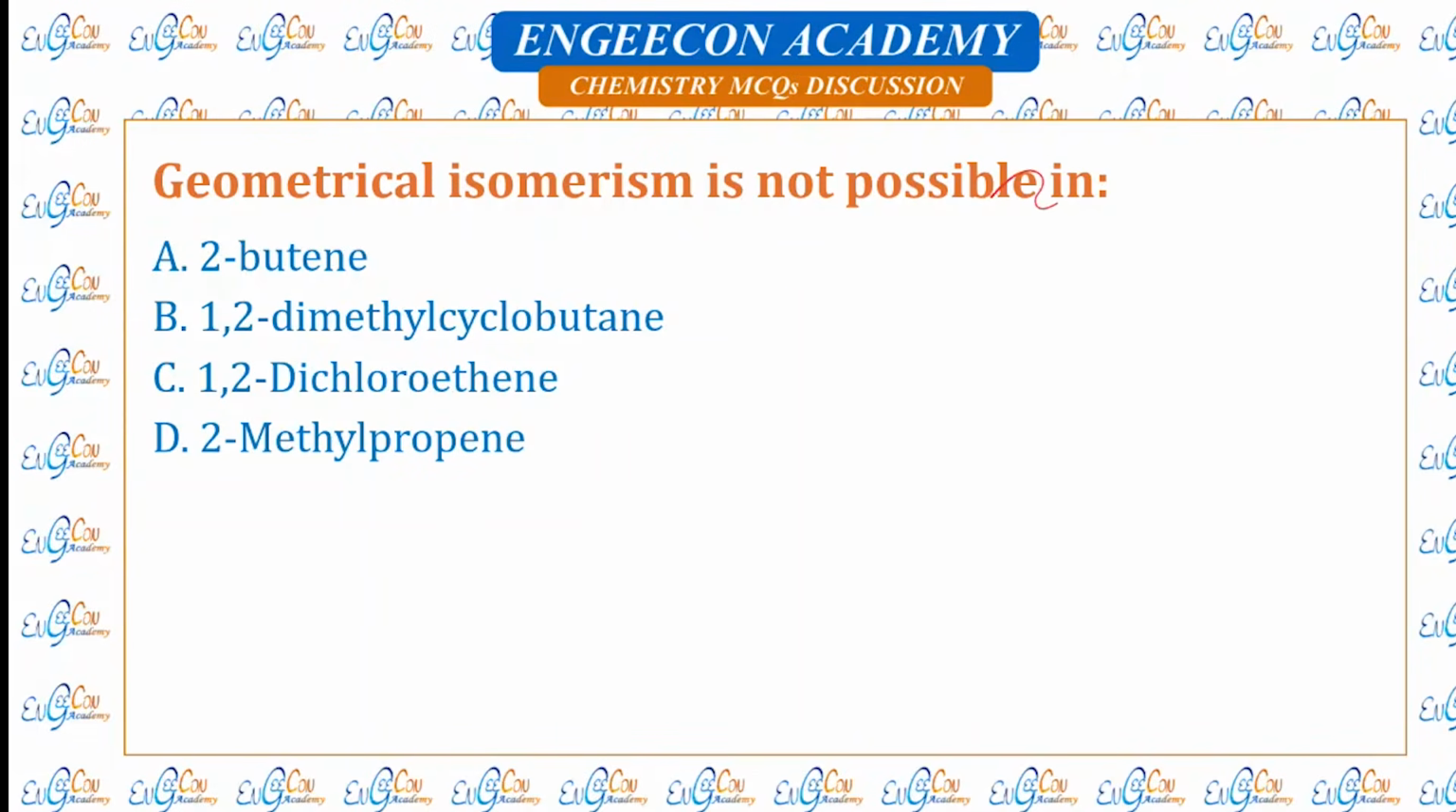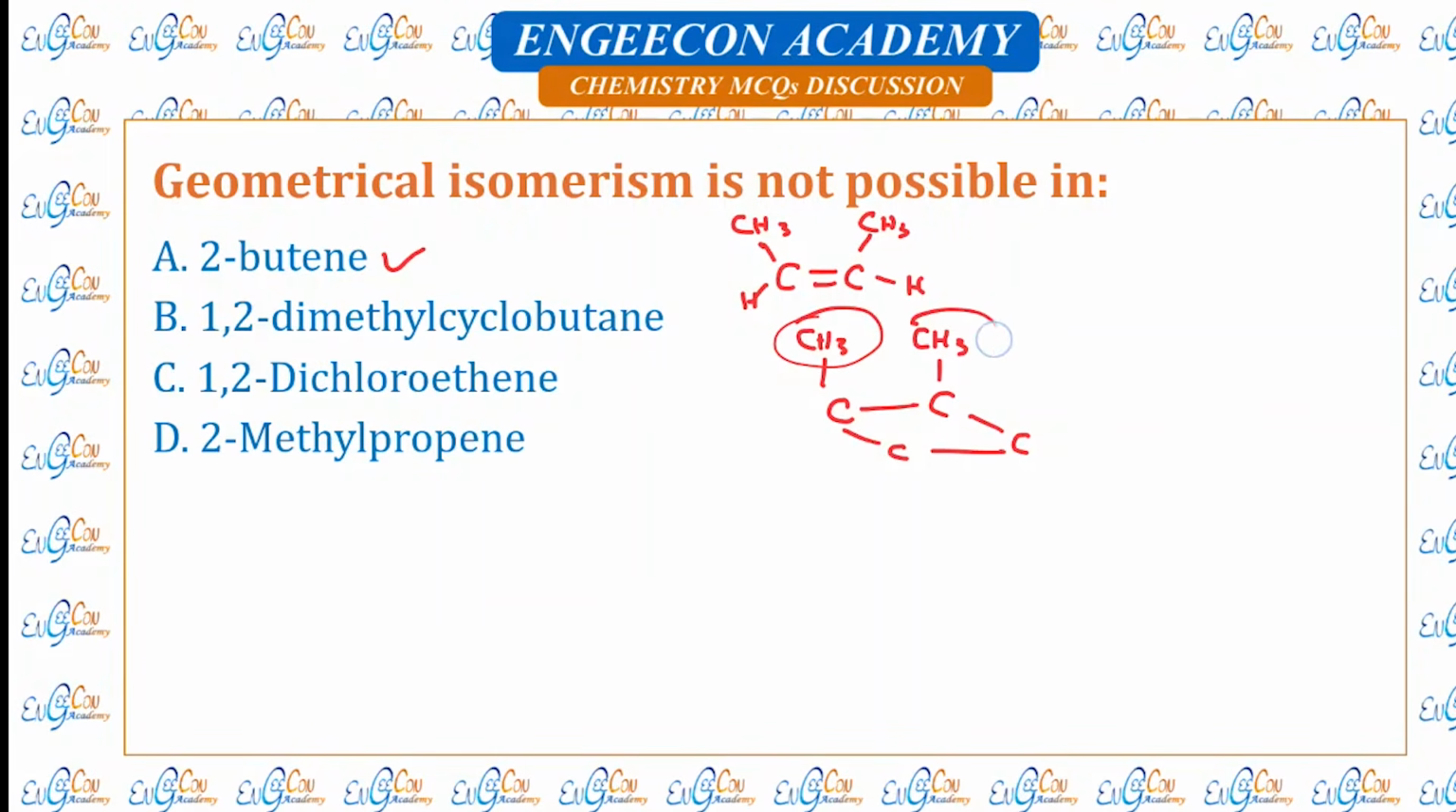Geometrical isomerism is not possible in... In 2-butene, geometrical isomerism is possible. It is the commonest question asked in geometrical isomerism. So this has geometrical isomerism. 1,2-dimethyl cyclobutane. Cycloalkanes also have geometrical isomerism, and if we have alkyl groups on consecutive carbons of a cycloalkane, it also shows geometrical isomerism. 1,2-dichloroethene. So we have ethene, and this is 1,2-dichloro, so it also shows geometrical isomerism.